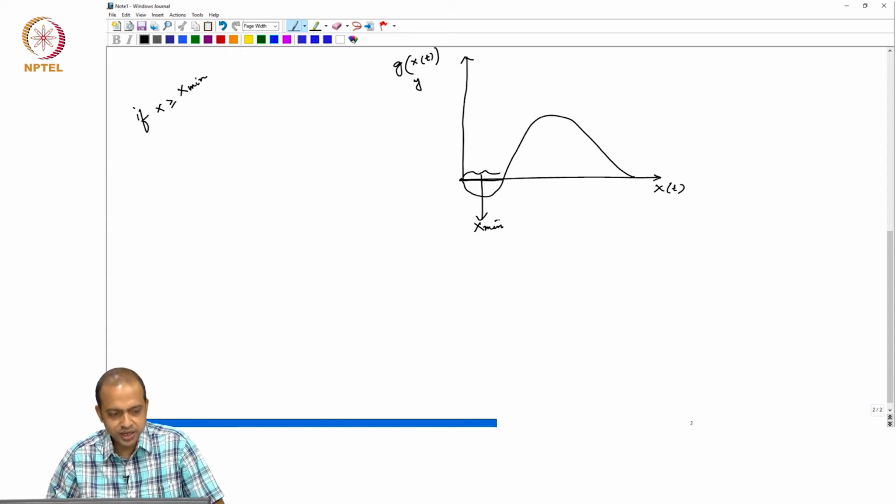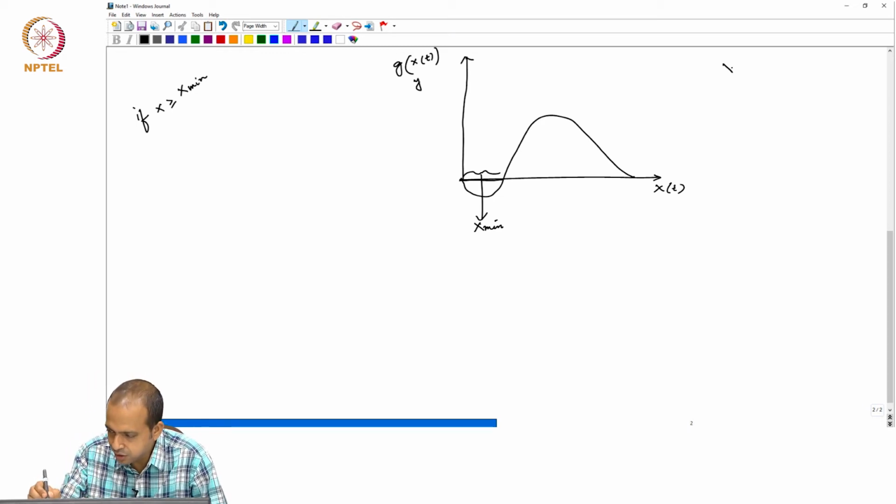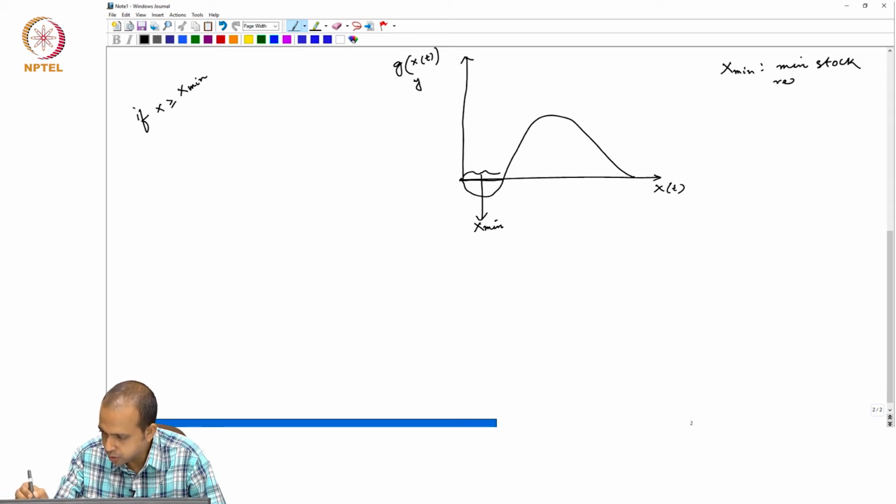So, how is this x mean defined? X mean is basically the minimum stock required for the species to grow.